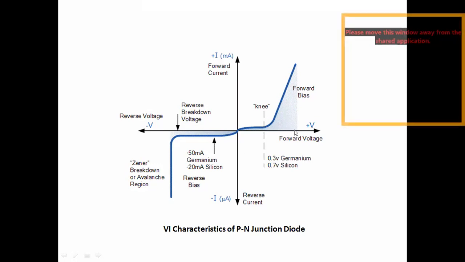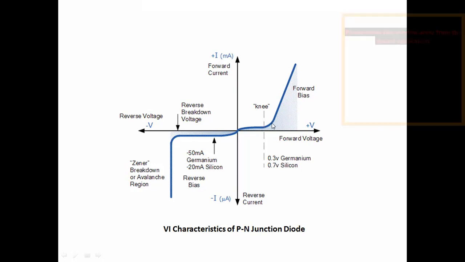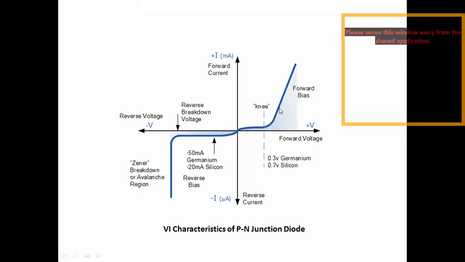If you further increase the voltage, the current will rise. This is known as the forward bias current. From this we have some representations of forward resistance. You can find the forward resistance, that is R equals V by I. At any point we can find the resistance, R equals V by I.